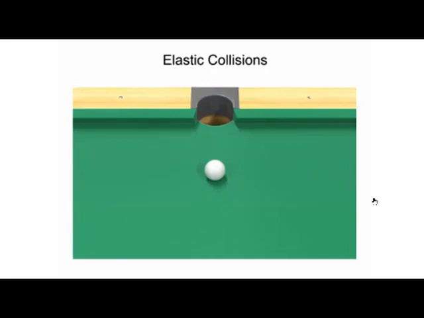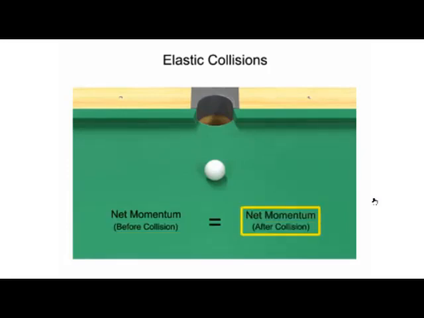The net momentum of the cue ball before the collision equals the net momentum of the 8 ball after the collision. Momentum and kinetic energy are transferred and conserved. If the 8 ball is already in motion when a similarly moving cue ball collides with it, then the 8 ball will gain some of the initial cue ball's momentum, and the net momentum before and after the collision will